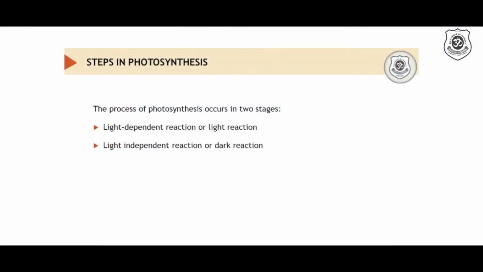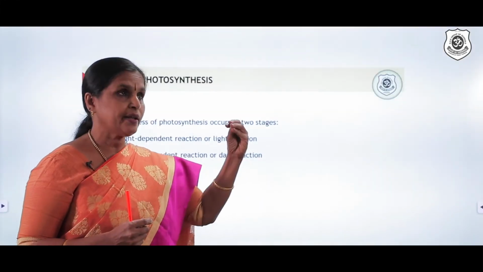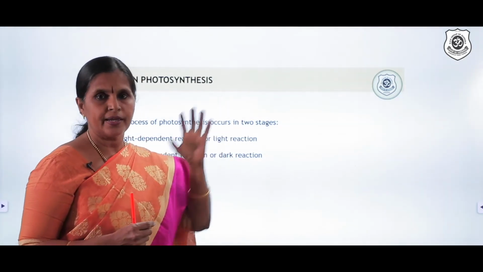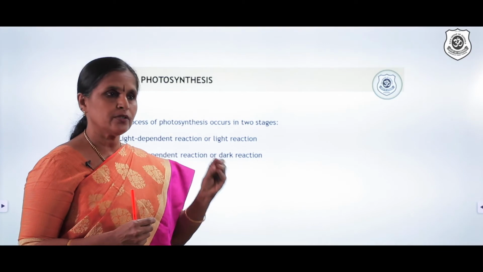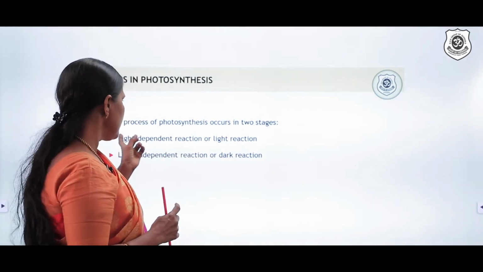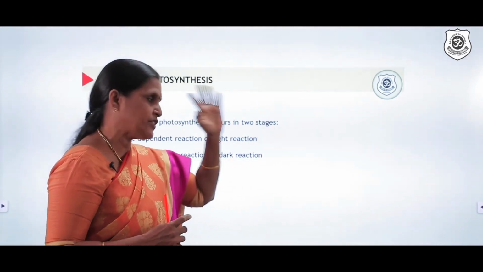Now this entire process, or these three steps which I explained now, we can just put into two broader categories. What are those two broader categories? We'll just have a look at it. The process of photosynthesis occurs in two stages: light dependent reaction or light reaction, because it's directly dependent on light. This reaction is driven by light. If light is not available for the plant, light reaction will not take place. So we call this light dependent reaction or light reaction.